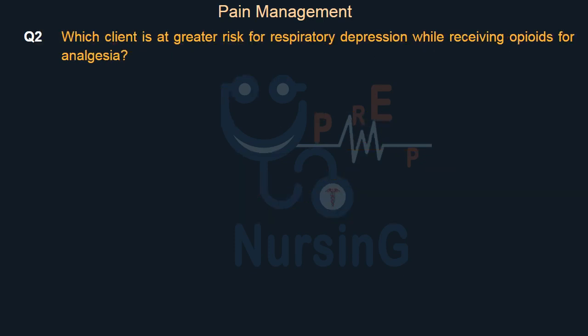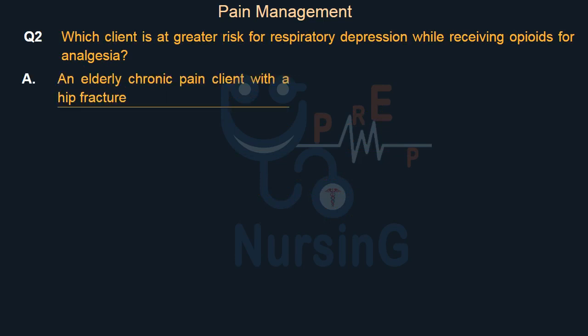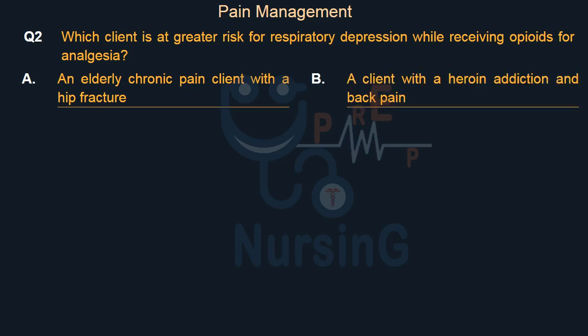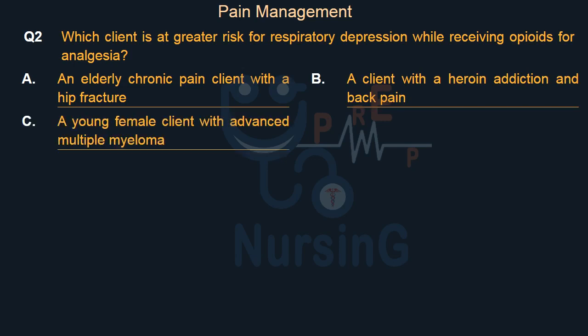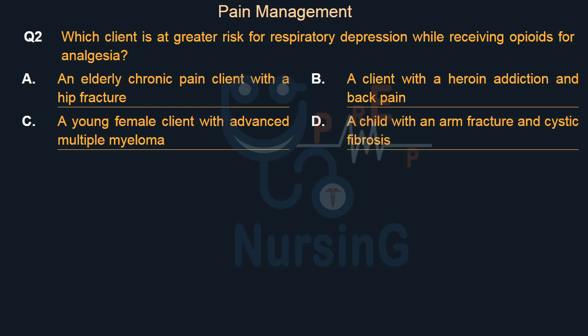Which client is at greater risk for respiratory depression while receiving opioids for analgesia? Option A. An elderly chronic pain client with a hip fracture. Option B. A client with a heroin addiction and back pain. Option C. A young female client with advanced multiple myeloma. Option D. A child with an arm fracture and cystic fibrosis. Right answer is option D. A child with an arm fracture and cystic fibrosis.